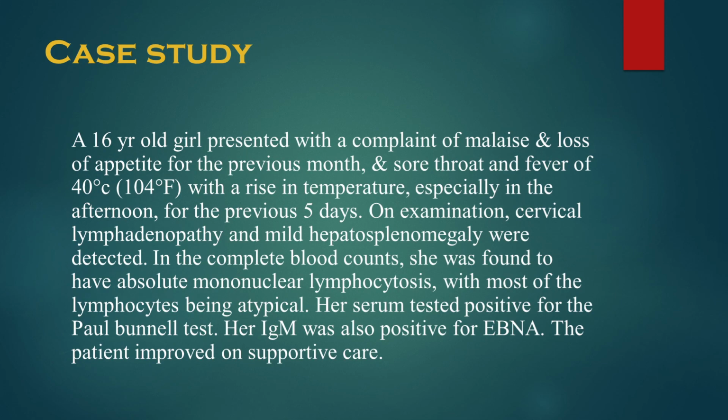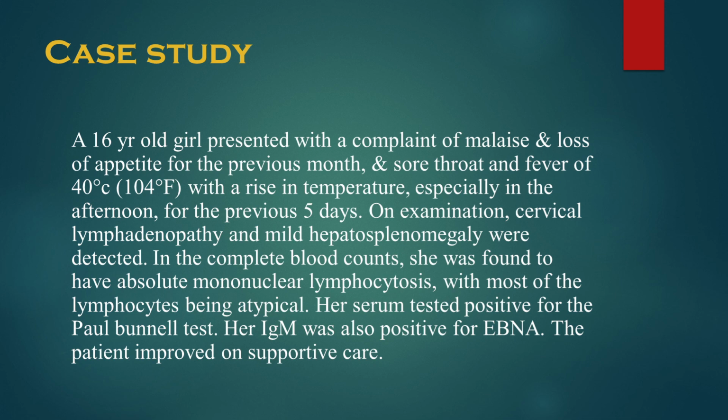Now, coming to a case study: a 16-year-old girl presented with malaise and loss of appetite for the previous month, and sore throat and fever of 40 degrees Celsius, that is 104 degrees Fahrenheit, with a rise in temperature especially in the afternoon for the previous 5 days. On examination, cervical lymphadenopathy and mild hepatosplenomegaly were detected.